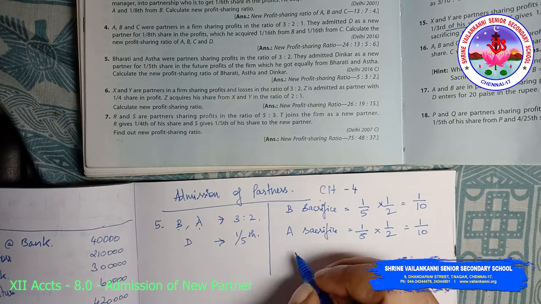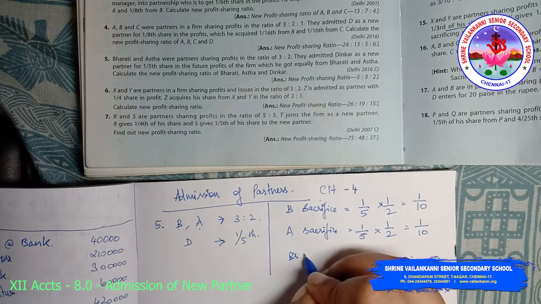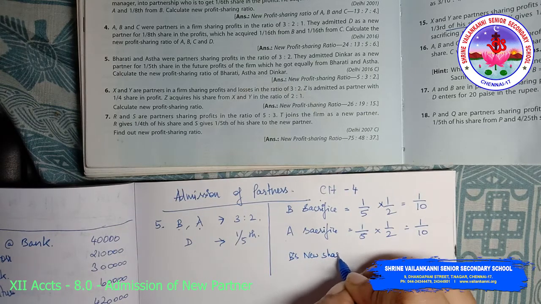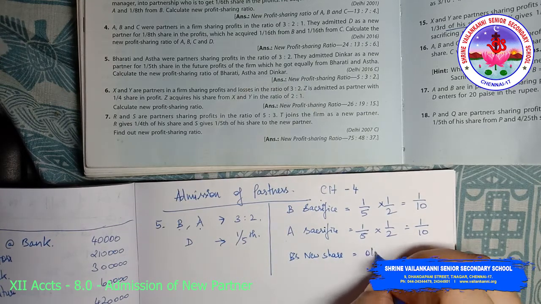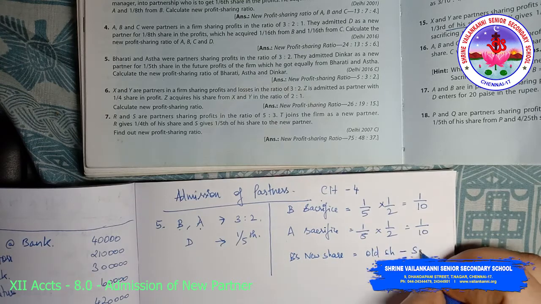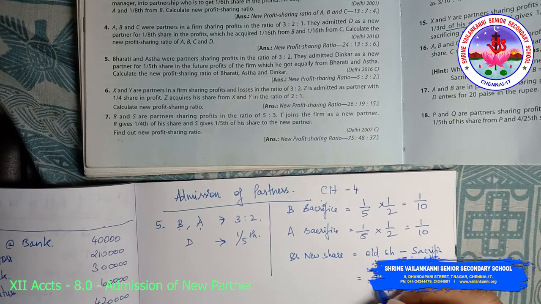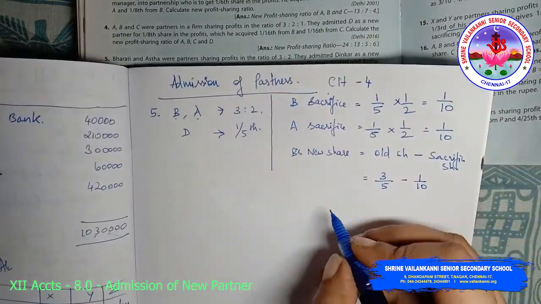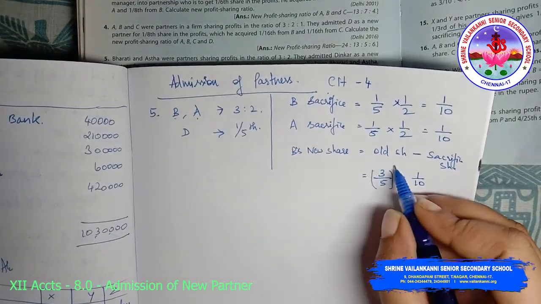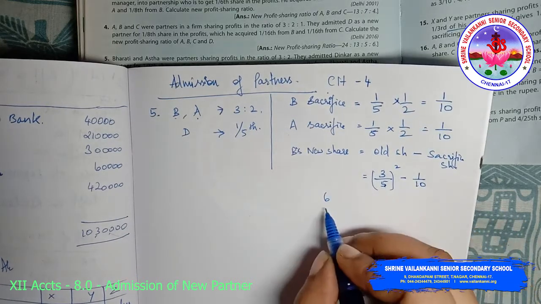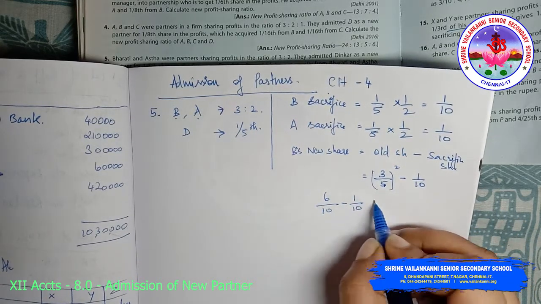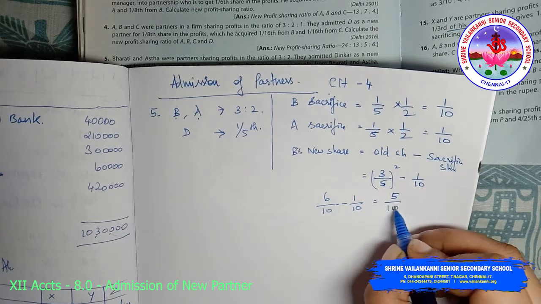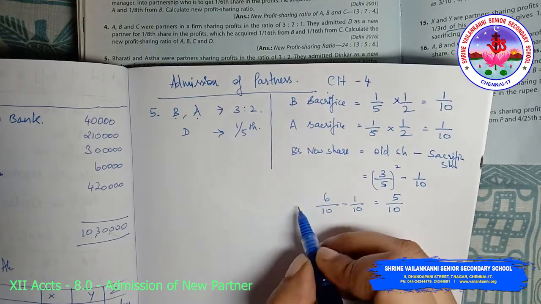Now what is B's new share? New share is equal to old share minus sacrifice share. So old share is 3/5 minus 1/10, which can be otherwise written as, I'm just multiplying by 2 so that my denominator is 10, 6/10 minus 1/10, which is 5/10. So this is the new share of B.